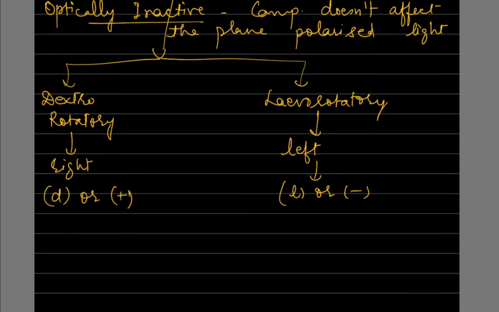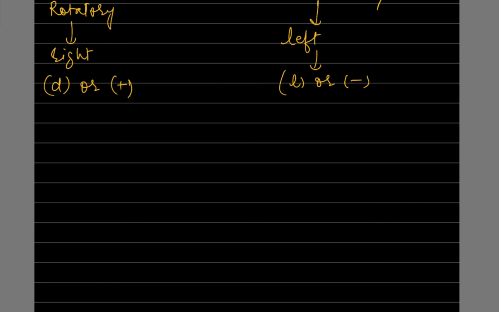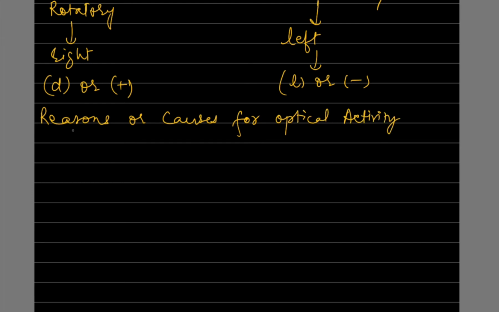Now the question comes, what makes a compound optically active, or why is it that some compounds are optically active while some compounds are optically inactive? So what are the reasons responsible for a compound to be optically active? We are talking about the reasons or the causes for optical activity, or the criteria which make a compound optically active.